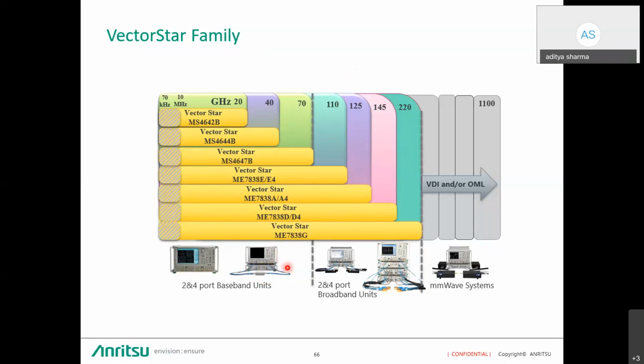So in the future, if you want a 4-port unit, instead of buying a new instrument, you can directly upgrade the older one without any problem, without any additional hardware or extra procurement money. Then we have a millimeter wave system as well, which you can see over here. We do have millimeter wave, which can go up to terahertz.